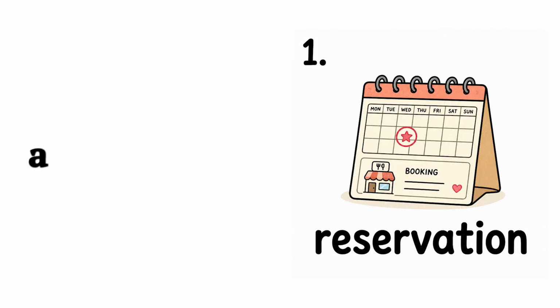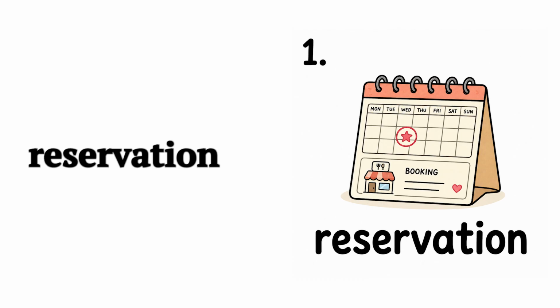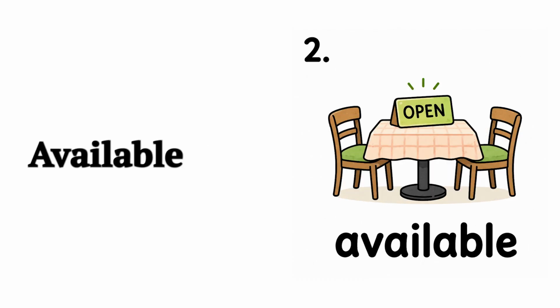B1 to B2 restaurant vocabulary, 30 words. Reservation, a booking for a table. Example, we made a reservation for 7 o'clock. Available, free to use. Example, is there a table available?